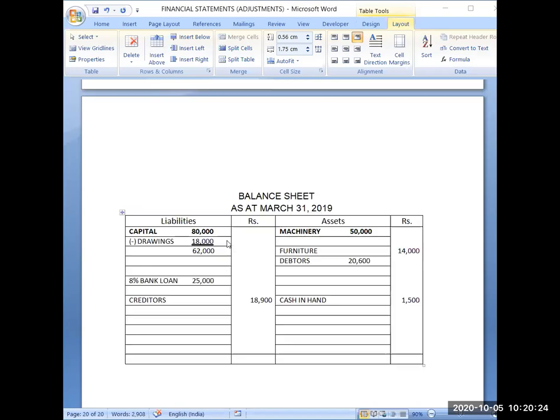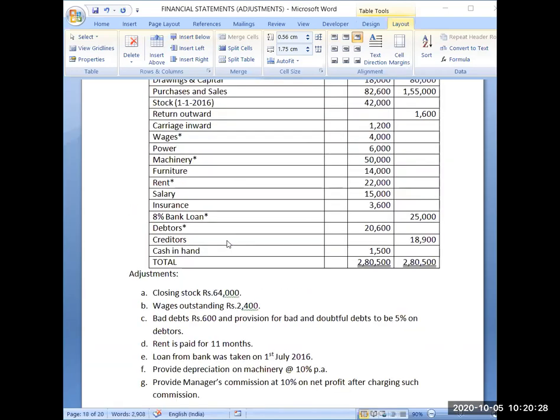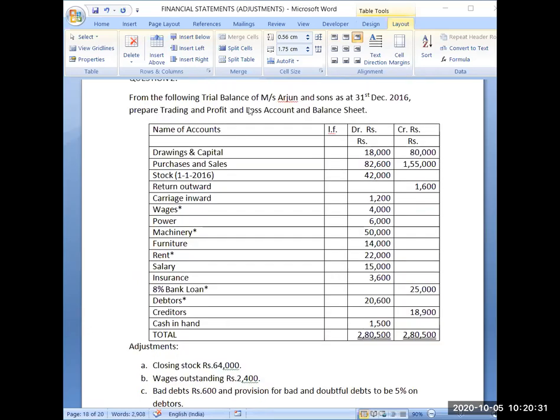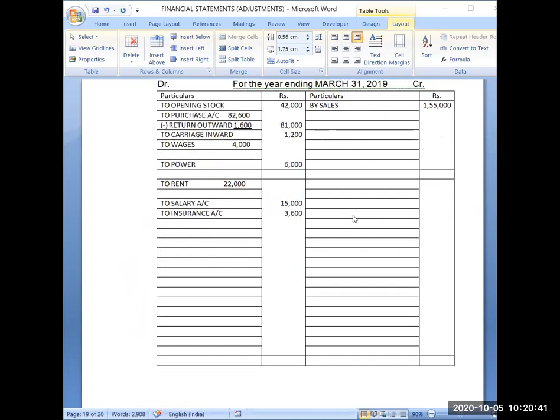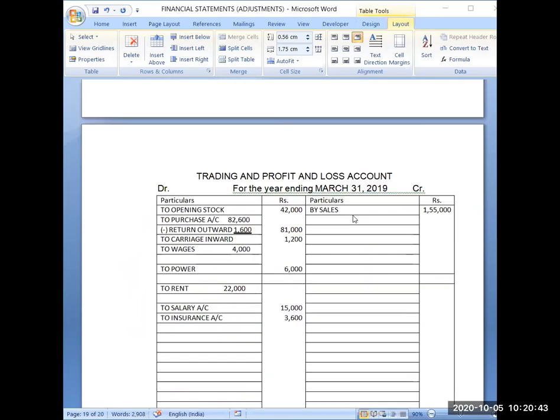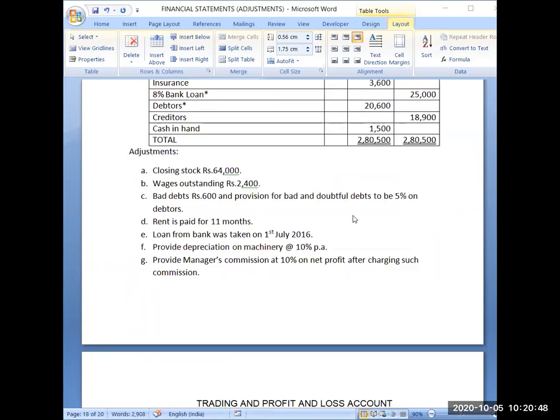Okay. Now I have posted all the amounts, all the accounts which have been given in the trial balance in this way. And I hope you are clear about that. If you are still facing any query regarding this, you can ask. Now we will be doing the adjustment part.